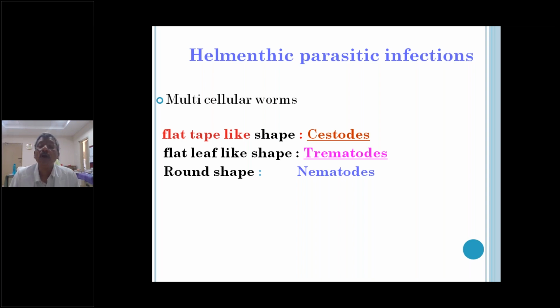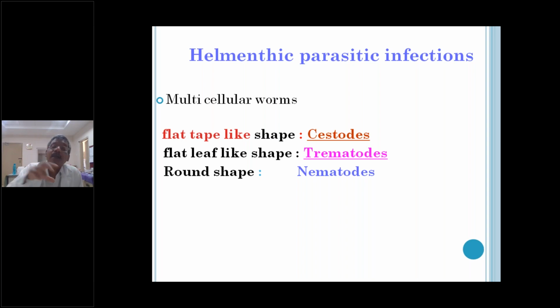Suppose you see the small intestinal nematodes. What are the small intestinal nematodes? Ascaris lumbricoides, Ankylostoma duodenale, and Strongyloides stercoralis. Those are the small intestinal nematodes. In the large intestinal nematodes, there is the pinworm, Enterobius vermicularis, and Trichuris trichiura.